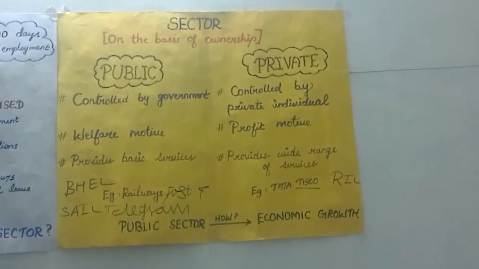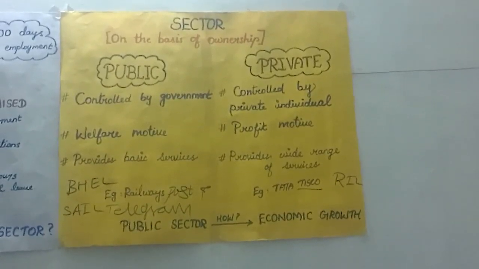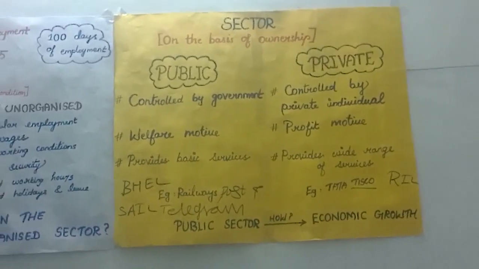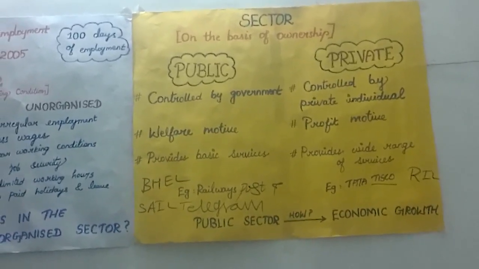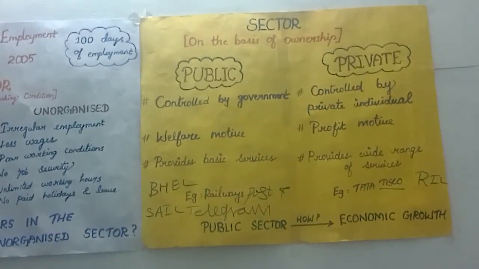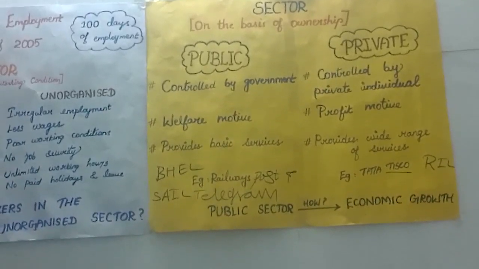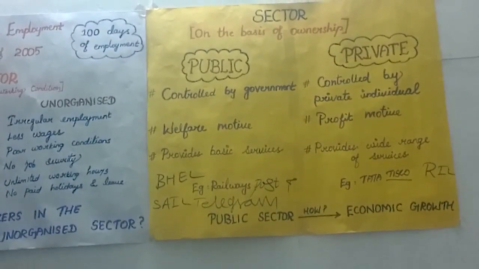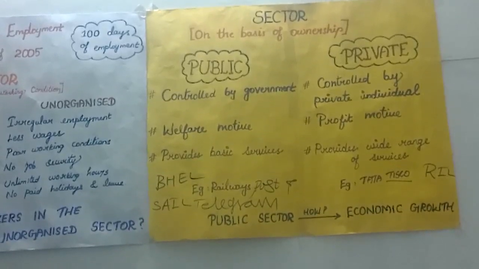Another classification is to consider whether people are working in the organized sector or the unorganized sector. The organized sector people and unorganized sector people vary in their working conditions, and most of the people are working in the unorganized sector. Note this: most of the people are working in the unorganized sector, so the government should take measures to protect them. We also looked at the difference between private and public activities and why it is important for public activities to focus on certain areas. So with this the chapter is over.